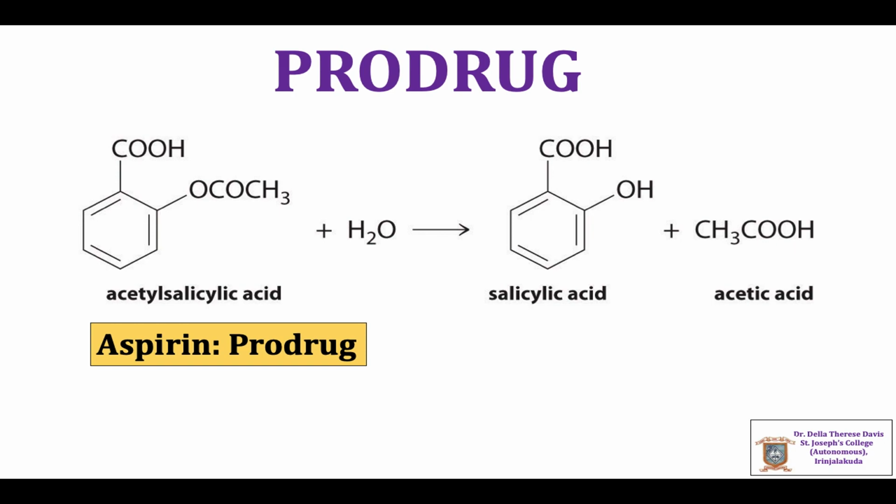But the use of salicylic acid can cause gastric irritations and some bleeding due to the presence of the phenolic group. So if this group is masked and the salicylic acid is converted to an inactive form, which is a prodrug, that is aspirin.